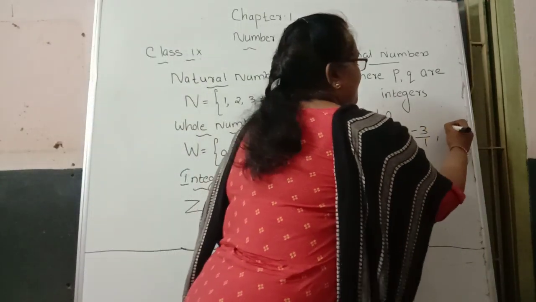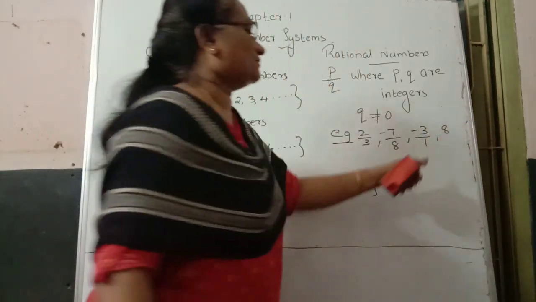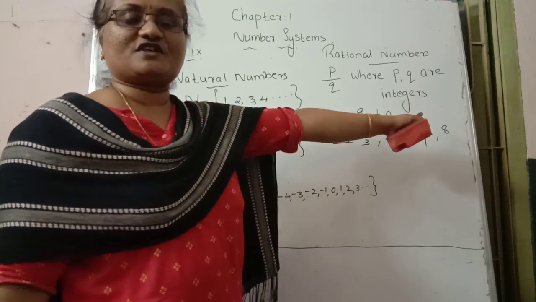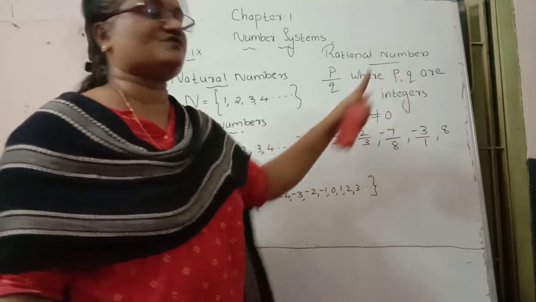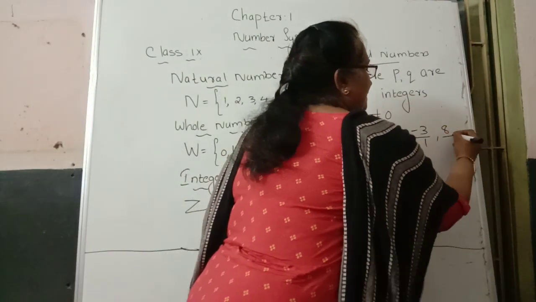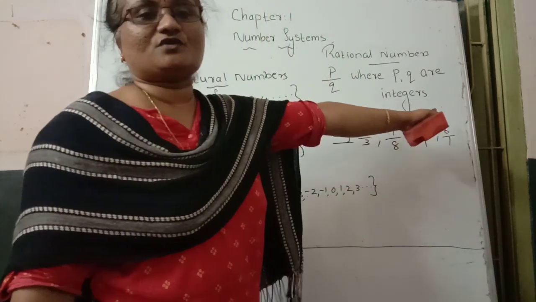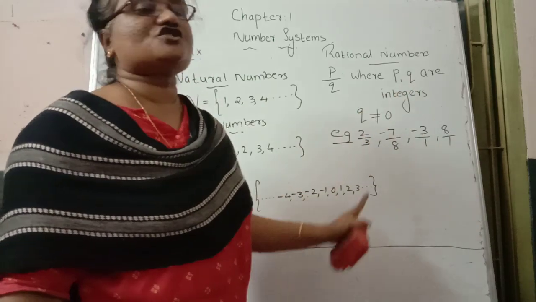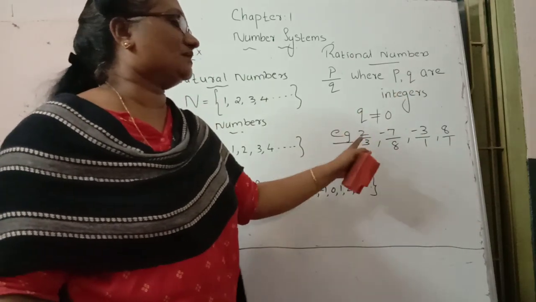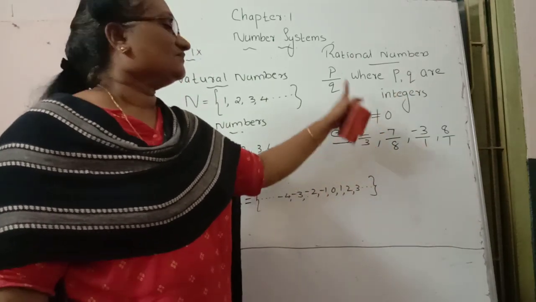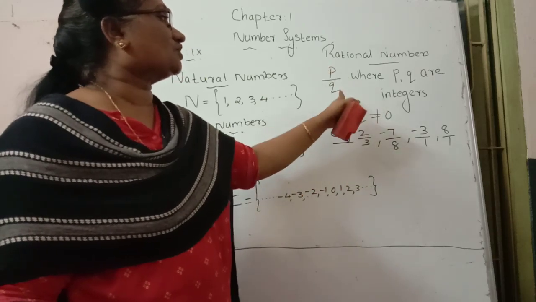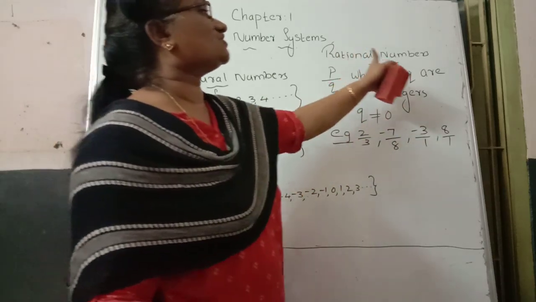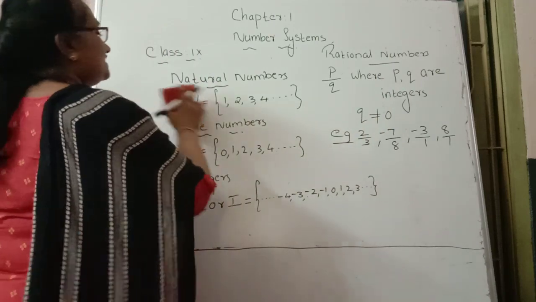Next, is 8 a rational number or not? Yes, positive 8 is a rational number. Why? Because we can express it as 8 by 1. Here the p value is 8 and the q value is 1. That's why it is also a rational number. Negative numbers or positive numbers we can represent in p by q form. Such types of numbers we call rational numbers.